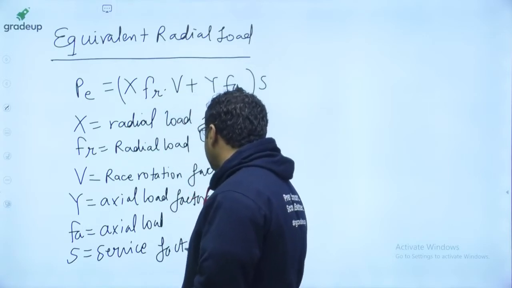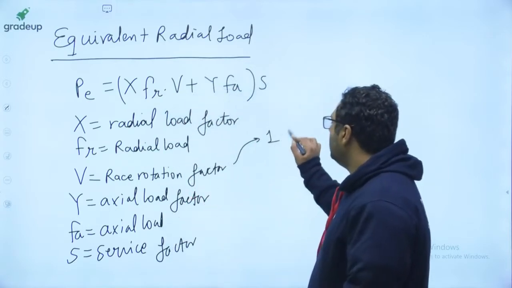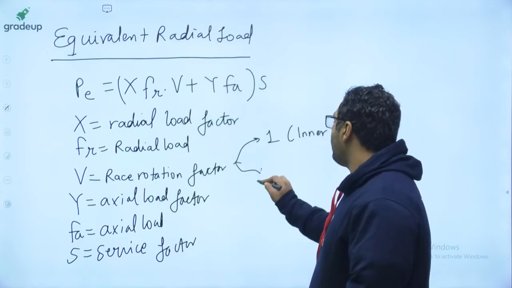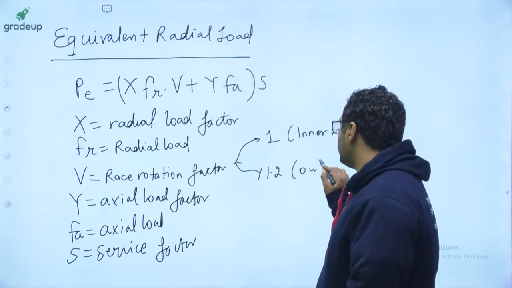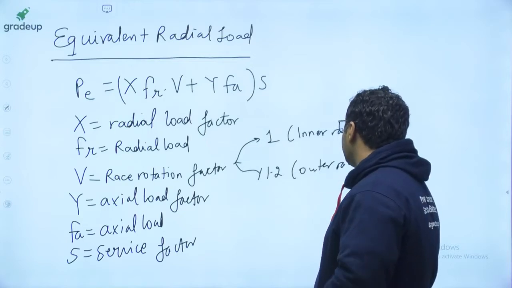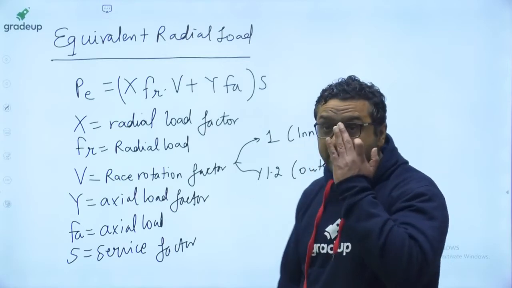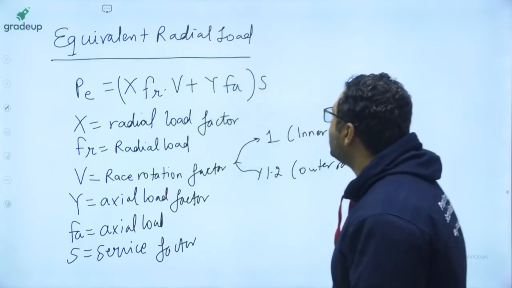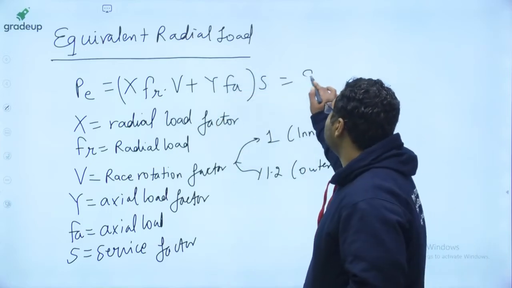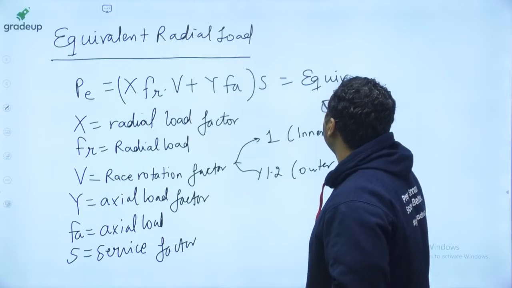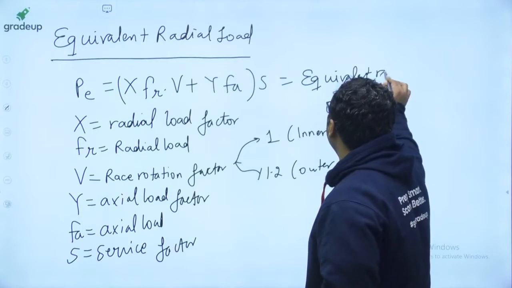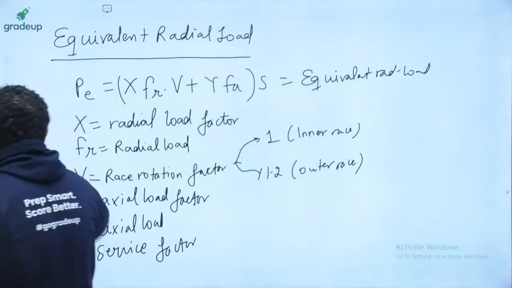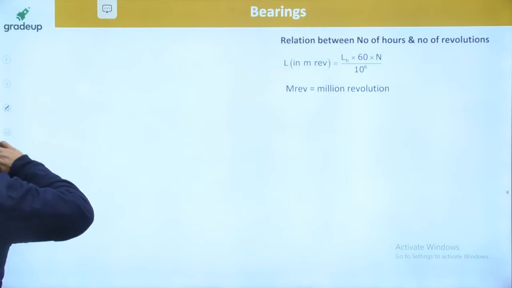And the race rotation factor is said to be 1 if the inner race rotates. It is given to be 1.2 if the outer race rotates. So in this way we are having the discussion of this. So this is the equivalent radial load. It is said to be the equivalent radial load. This is the very first term we have discussed. Now this is the formula.